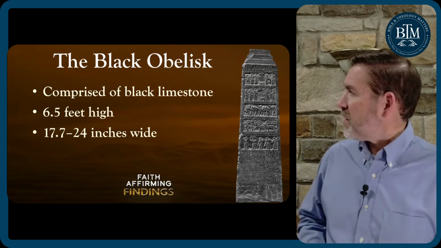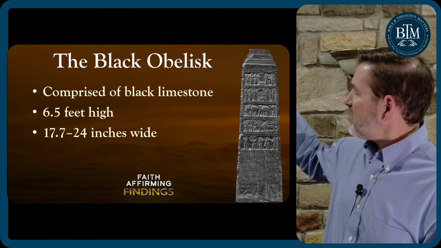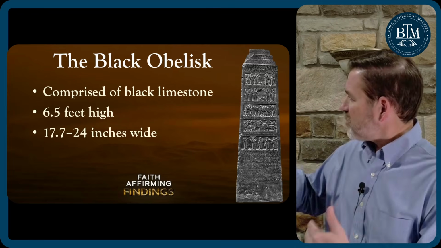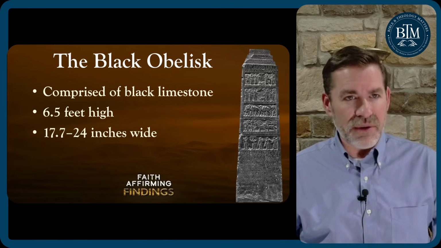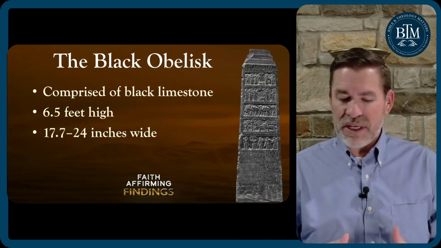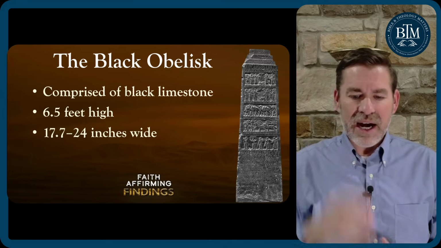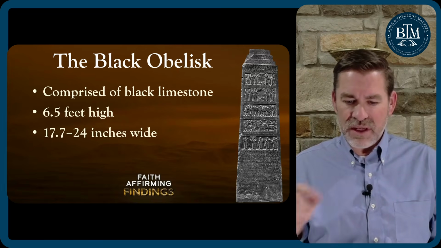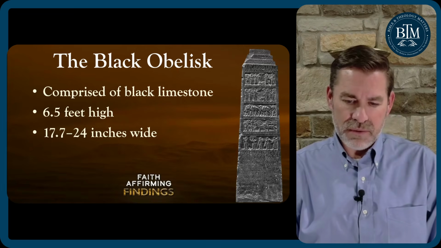So you can see the inscriptions below these different reliefs, different depictions, and then you can see also space where it would have gone into the ground, so there's no inscription in the part that would be in the ground. And then you have an inscription at the top of it as well, and you have inscriptions between each of those reliefs, each of those pictures.